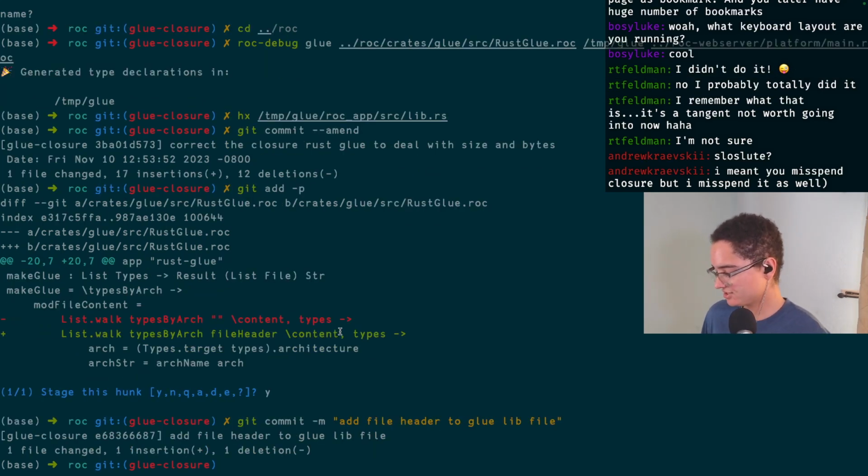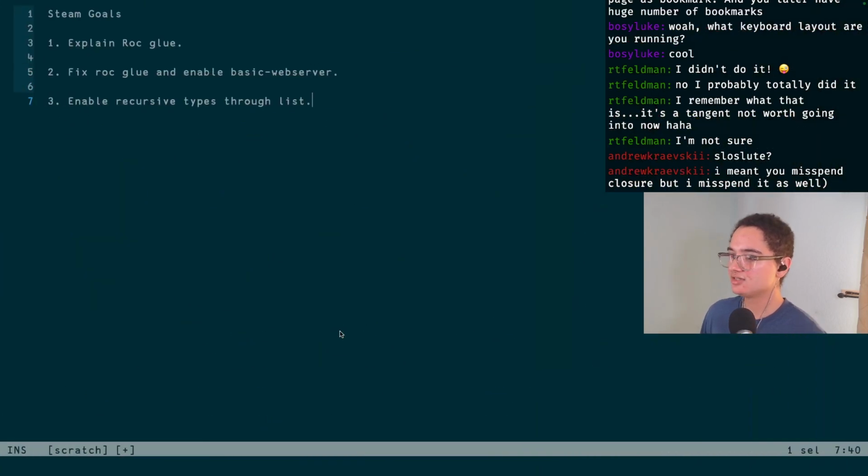Okay, and so I wanted to now switch to a totally different set of things and errors, which is enabling recursive types through lists. And I have no idea how easy or hard this will be. I don't work with the type system in Roc a lot. I just want to fix this error, so I'm going to try it. This could be me digging into something and suddenly finding that the type system is way more complicated than I think. Or it could be some super simple thing, like just an extra case in a match statement in Rust. We'll see what that turns out to be.